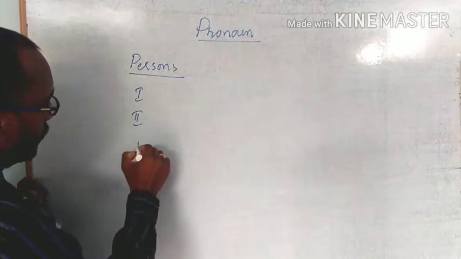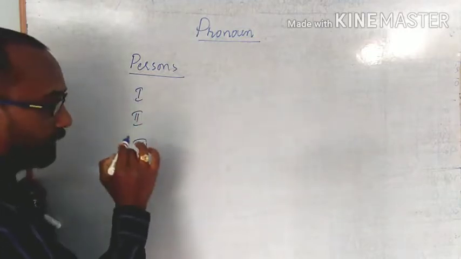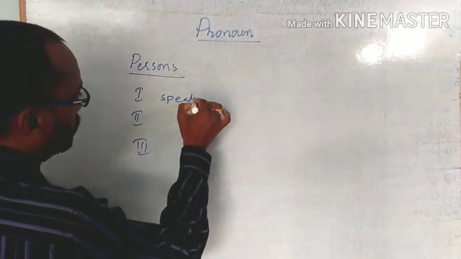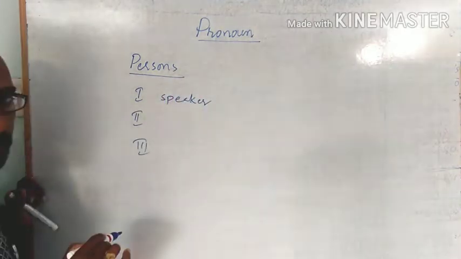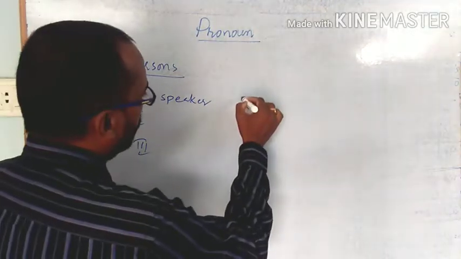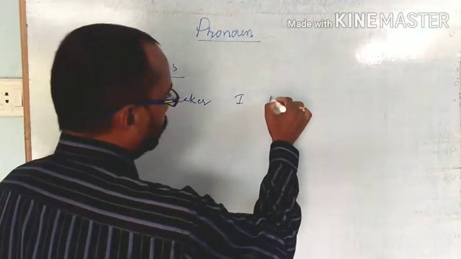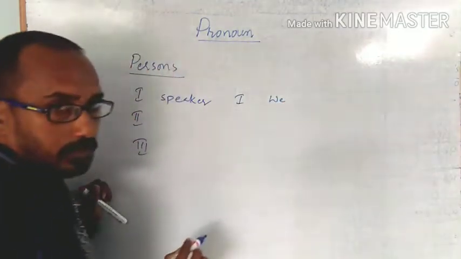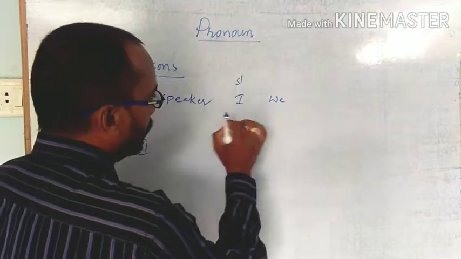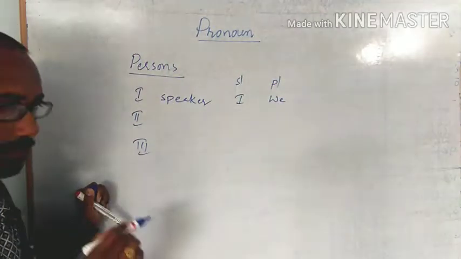The first person is the speaker, who speaks. Here I is the first person and we is the first person. For singular we use I, and for plural we use we.